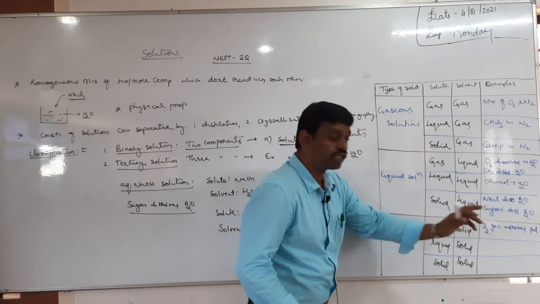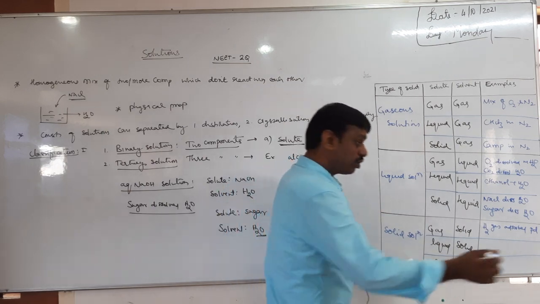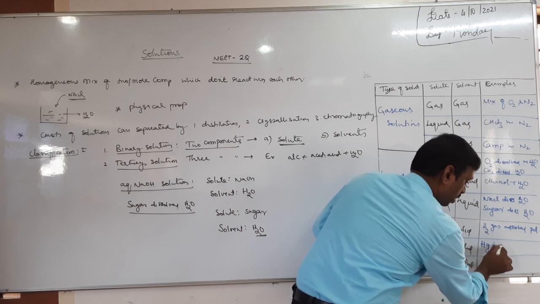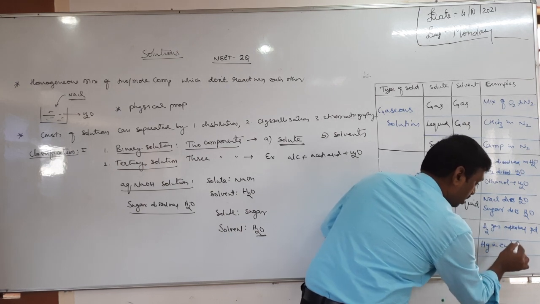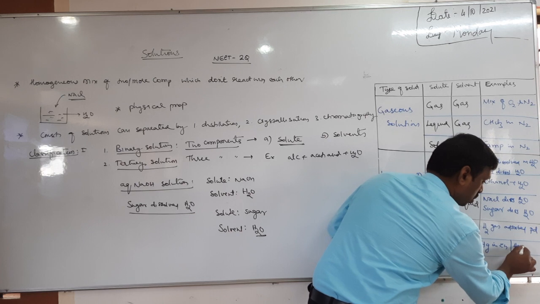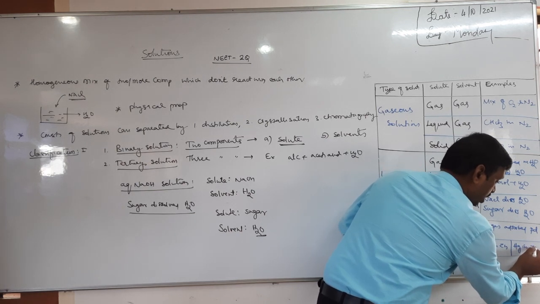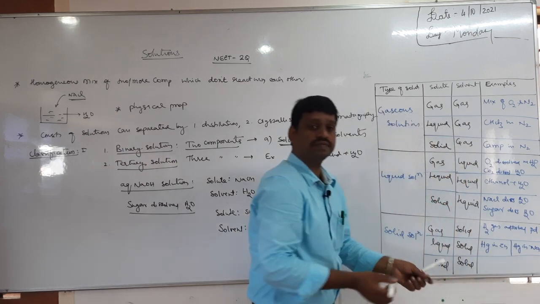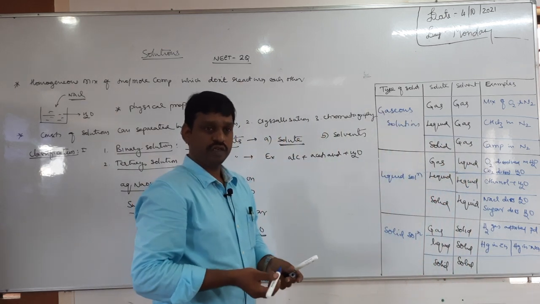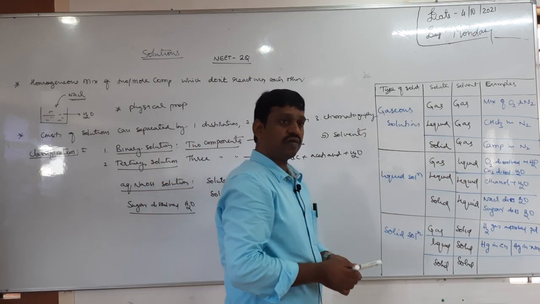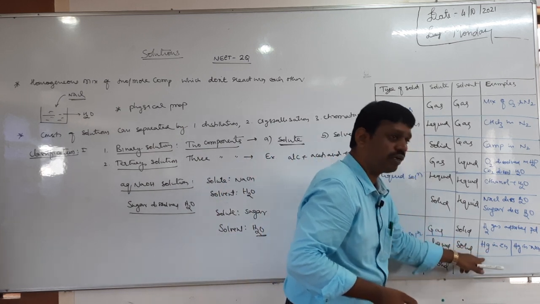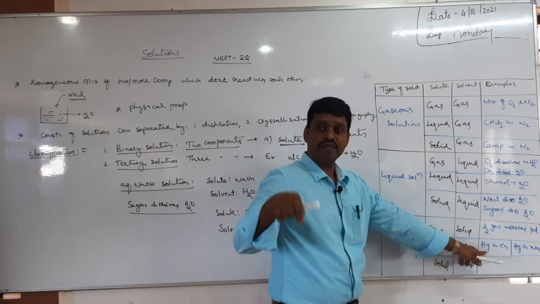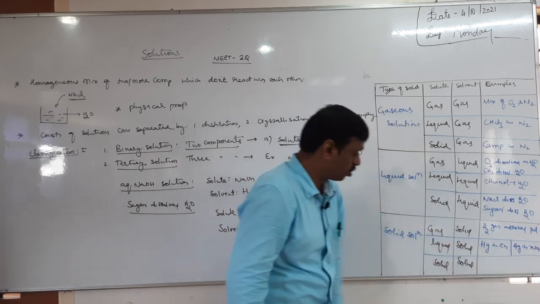Next is liquid in solid. It is also an important reagent, mercury amalgam in zinc. Another example, even mercury also dissolved in sodium. It is called zinc amalgam. Clemmensen reduction, right? In Clemmensen reduction we use zinc amalgam, a good reducing agent, where mercury is in the liquid state and zinc is in the solid state.